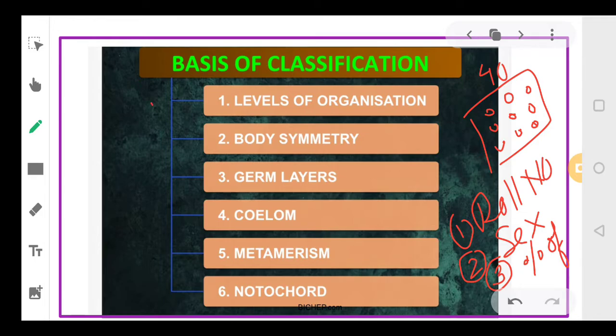The very first is the levels of organization. Second is body symmetry. Third is germ layers. Fourth is coelom. Fifth is metamerism. And sixth is the notochord. So on the basis of these 6 features, we can frame different classes and groups, or we can categorize the organisms into different groups.